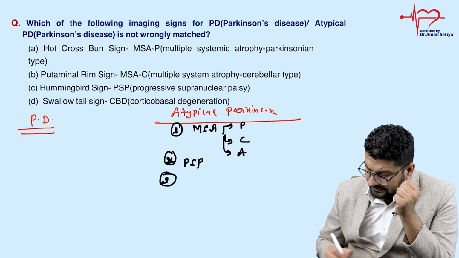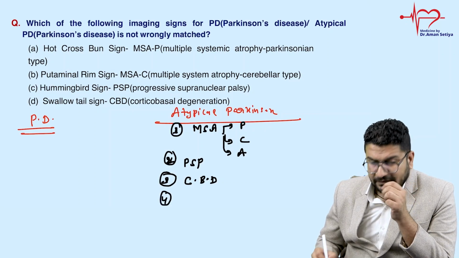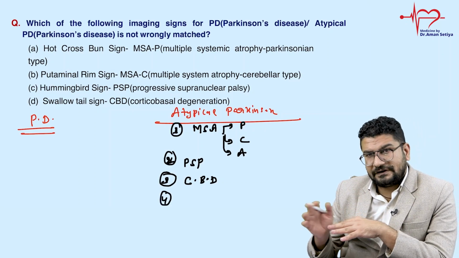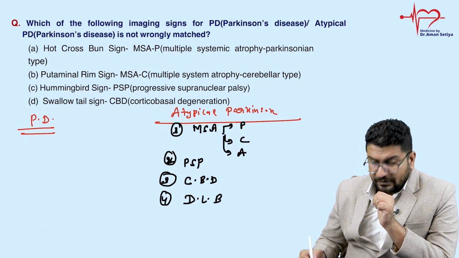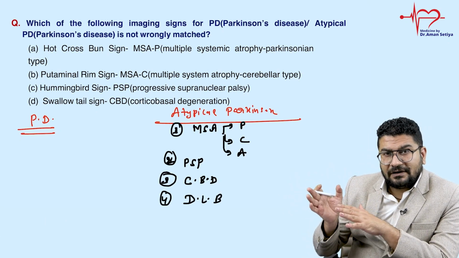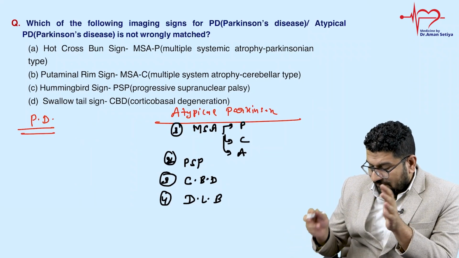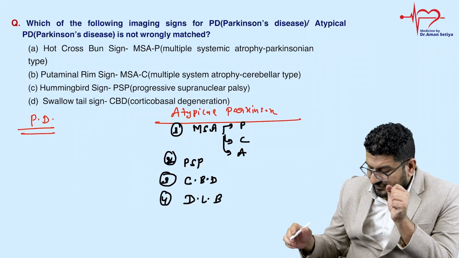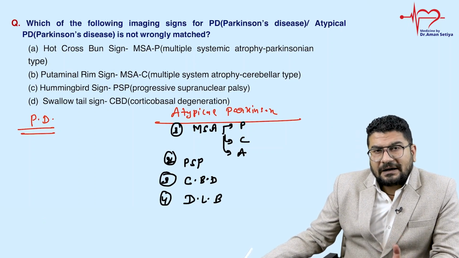Third, we have CBD, corticobasal degeneration. And fourth, it is again a sort of controversy, not given in many books. We call this DLB, dementia with Lewy bodies, but in some books it is given as a type of Alzheimer disease, meaning a type of dementia, because here you will see features of both Parkinson as well as Alzheimer.